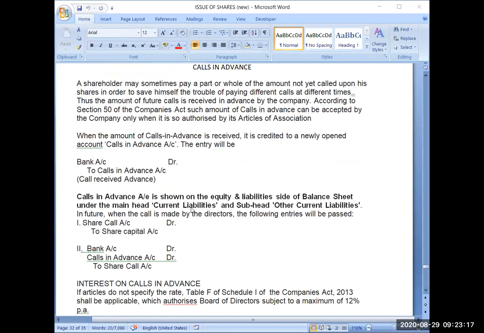Clear? Any query regarding calls in advance? First, we have studied the meaning: the amount which you received in advance for the calls. Then how to account for it, bank account debit to calls in advance. Then finishing that liability at the time when the call becomes due.